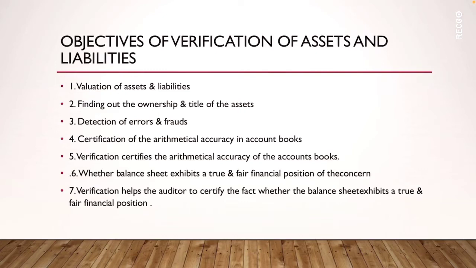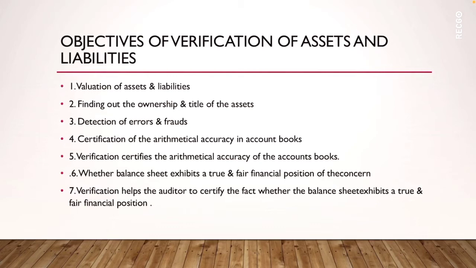Then finding out the ownership and title of the assets. He has to see that the ownership of that particular asset or liability belongs to the owner of the company or not, and that the title of the asset is the same or not. That should be verified. Then detection of errors and frauds.